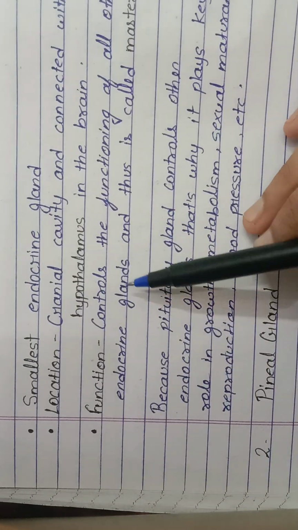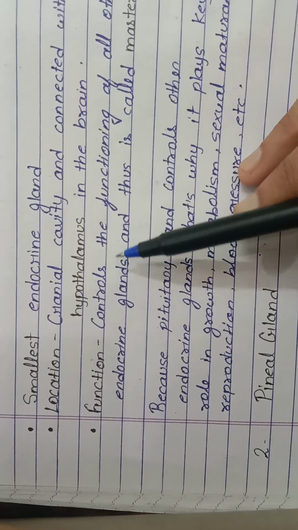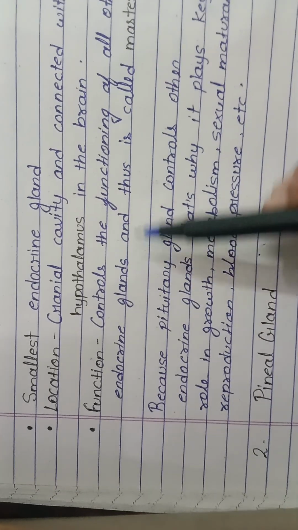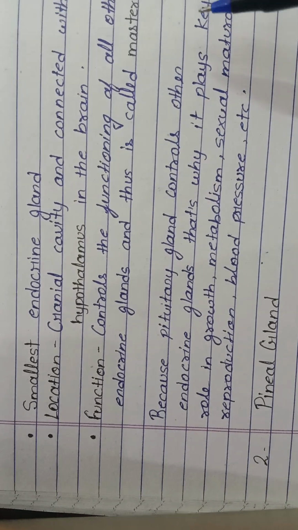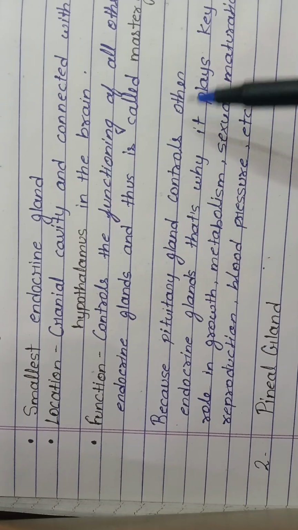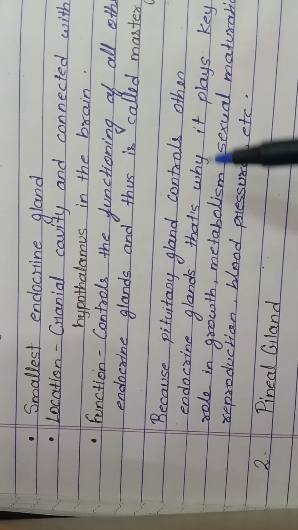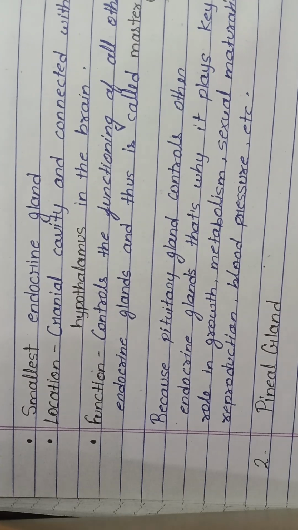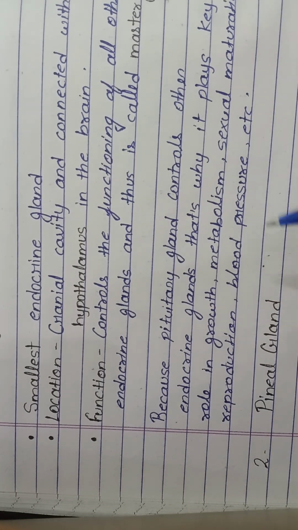Now what is the function of the pituitary gland? It controls the functioning of all other endocrine glands, and thus it is called the master gland. Because the pituitary gland controls other endocrine glands, it plays a key role in growth, metabolism, sexual maturation, reproduction and blood pressure.